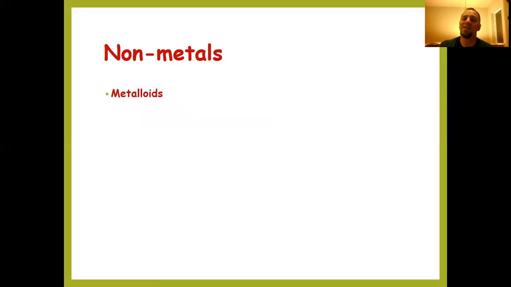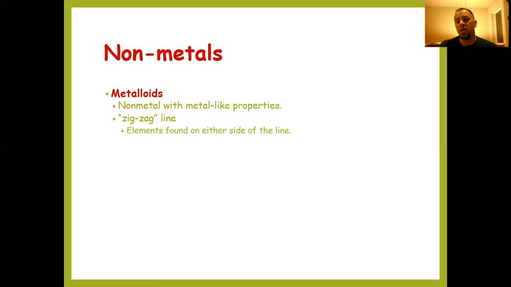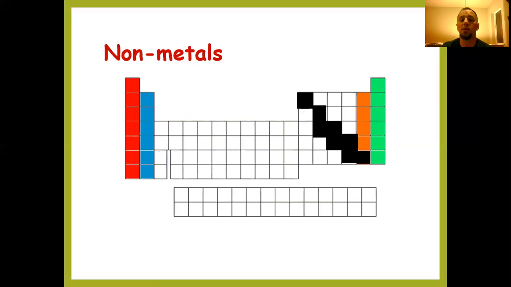So one other class of elements that we haven't talked about yet are called metalloids. And metalloids are non-metals, but they also share some metal-like properties. So they follow a zigzag line on the periodic table. I'll show you here in a moment. So these elements are found on either side of the line. We can list them out here: boron, silicon, germanium, arsenic, antimony, tellurium, polonium, and we think astatine, even though we haven't gotten to study it a whole lot. We believe that falls into the metalloids category, and it's these black boxes here on the periodic table.